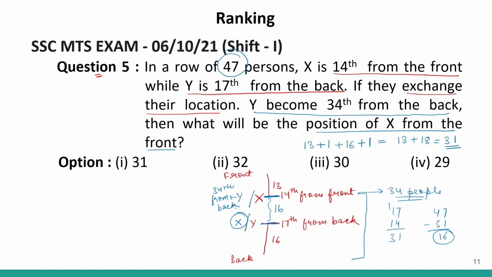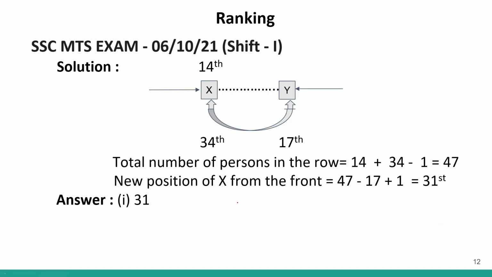So the position of X will be 31st from front. So my answer will be option number 1, 31. Clear? Now, this is the solution.